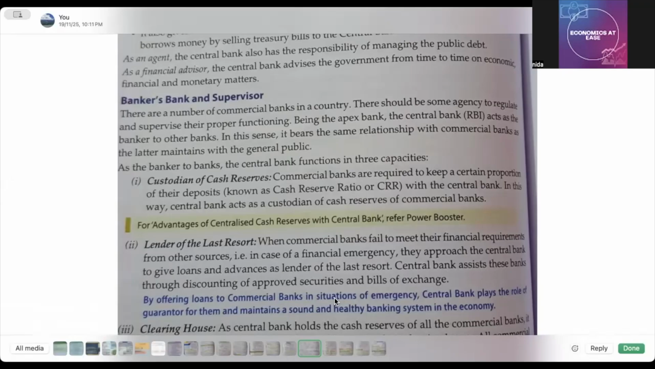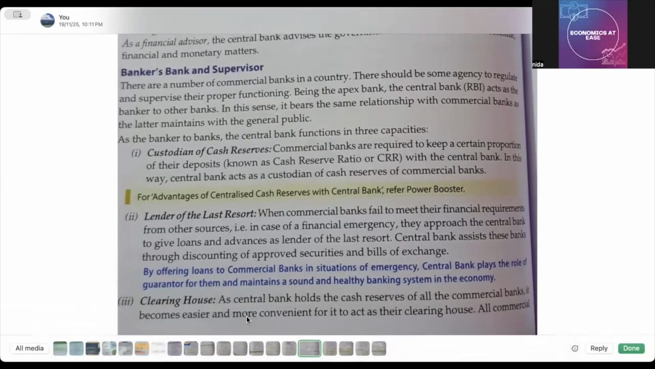Then all these points are very important, that is bankers bank and supervisor. Okay, that is custodian of cash reserve, lender of the last resort. तो ये क्या है, ये भी बहुत important है, ये भी आपके MCQs में या short answers में पूछा जा सकता है ना। Clearing house facility, clearing house का मतलब क्या है? As central bank holds the cash reserve of all the commercial banks, it becomes easier and more convenient for it to act as the clearing house. It means if there is a transaction between two banks, तब उसमें जो payment है वो clear out हो सकता है with the help of RBI, क्योंकि दोनों banks ने क्या होगा, reserve अपना maintain कर रखा होगा central bank से, right.